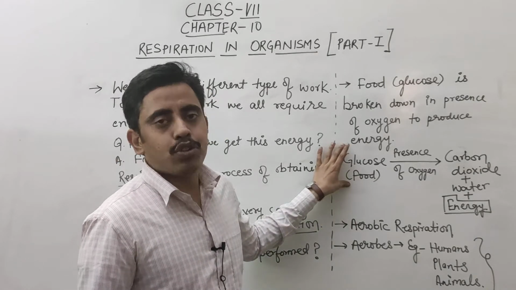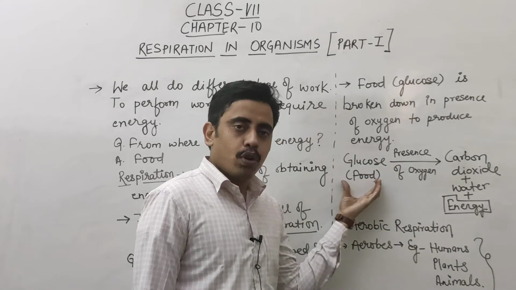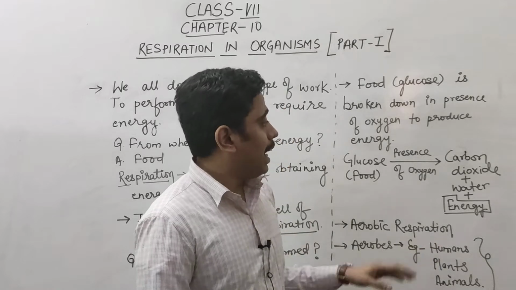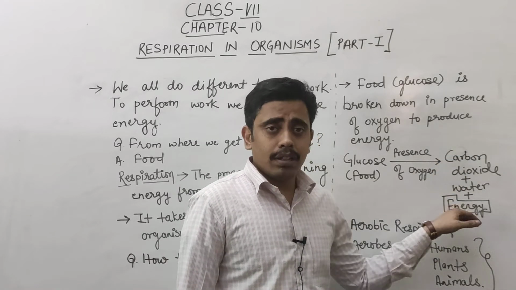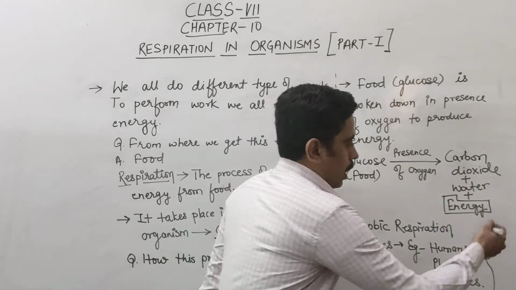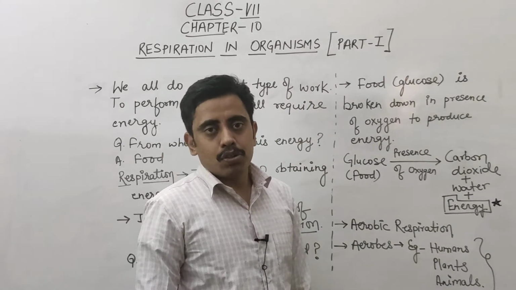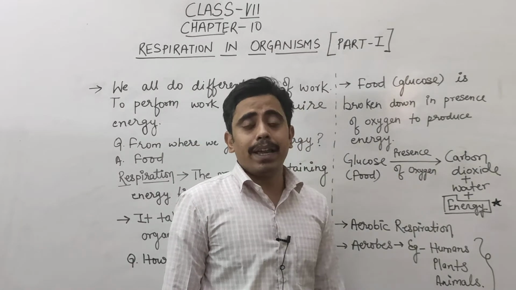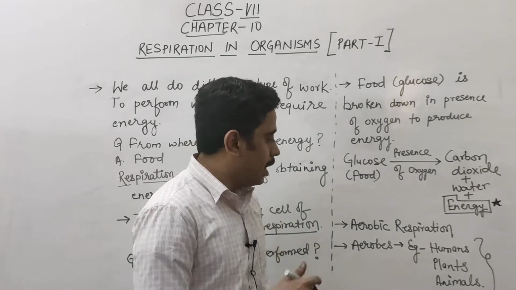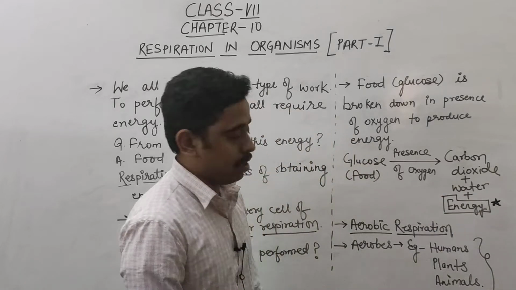This is the equation form of respiration. This is glucose, or food component. This is a component of food. In the presence of oxygen, it leads to the formation of smaller molecules like carbon dioxide and water, and most important, energy is released here. So this process is taking place in the presence of oxygen. That's why this process is known as aerobic respiration.